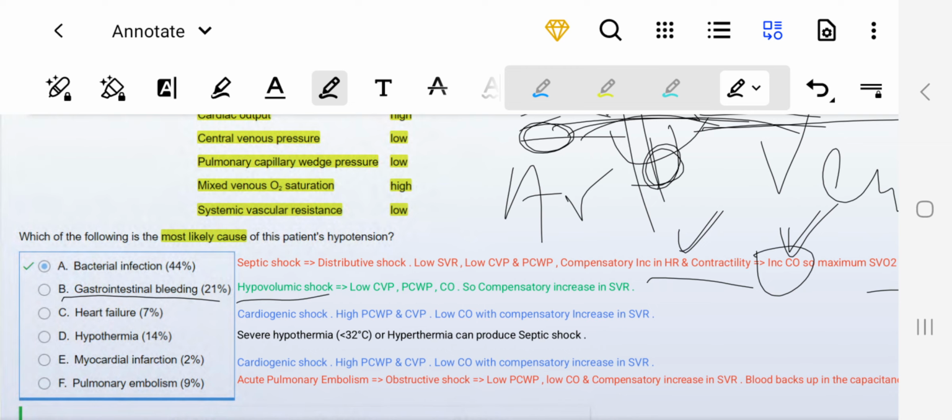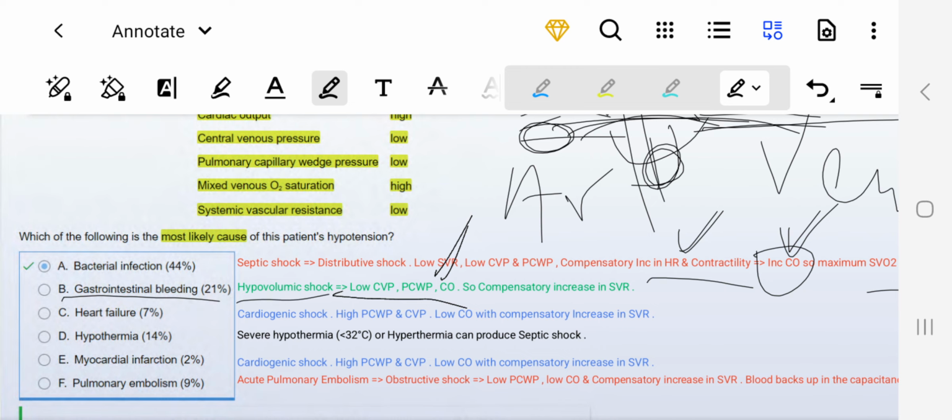As I mentioned, in all the other cases of shock, except distributive shock, where the cardiac output was increased, the cardiac output would be decreased in all the cases. This is important.